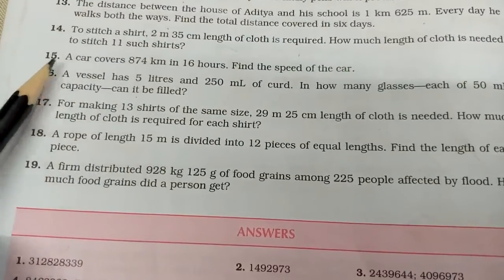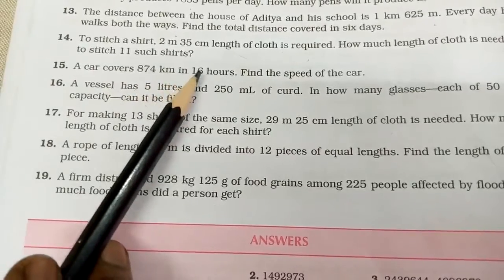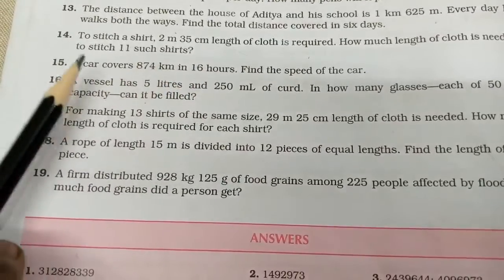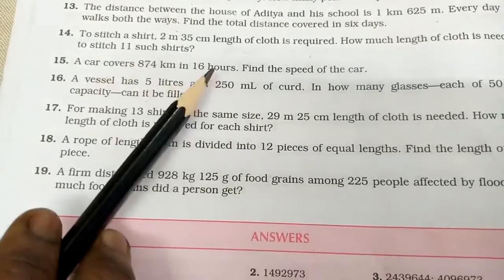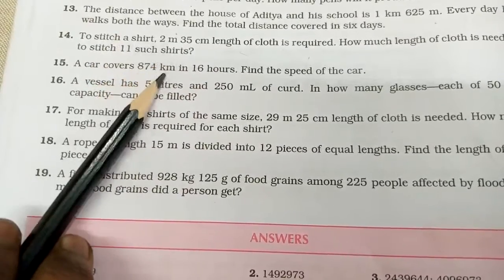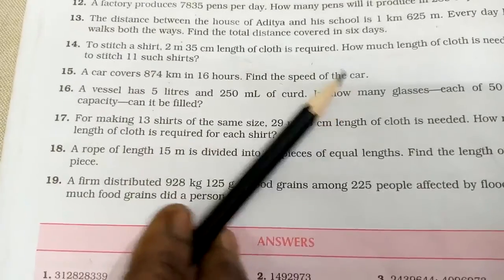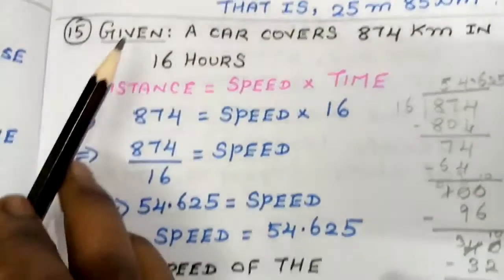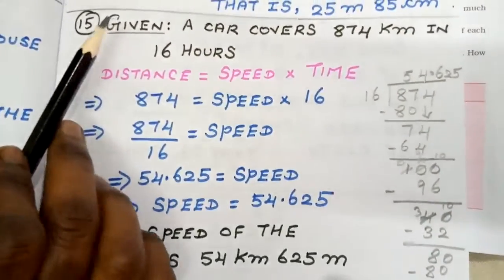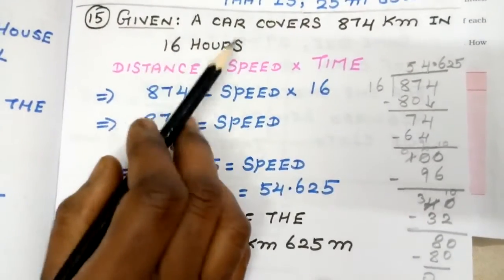Question number 15. A car covers 874 km in 16 hours. So a particular car, in 16 hours, is covering a distance of 874 km. Find the speed of the car. So if you see in this particular question, what is the condition given here, students? A car covers 874 km in 16 hours.